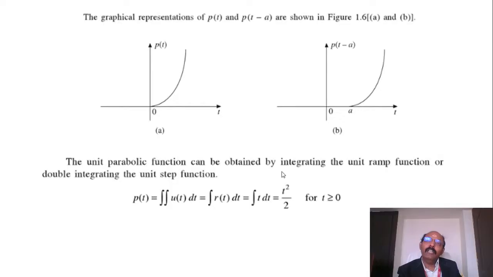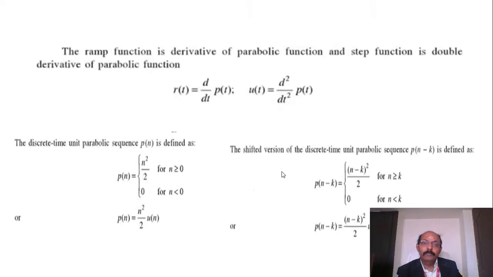If we integrate the ramp function, we get the parabolic function. If we differentiate this parabola, we get the ramp function. So the ramp function is the derivative of the parabolic function, and the step function is the double derivative of the parabolic. We can say it like this also.